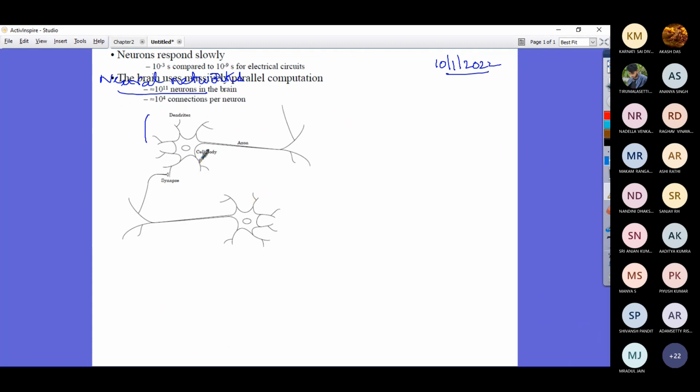The biological neuron is receiving the input in the dendrites, and similarly it is passing the outputs through the axons. Now, the other neuron is also getting connected to the other neuron.